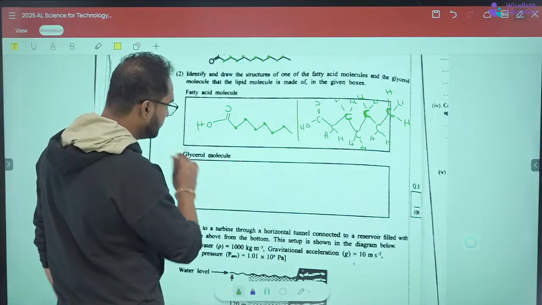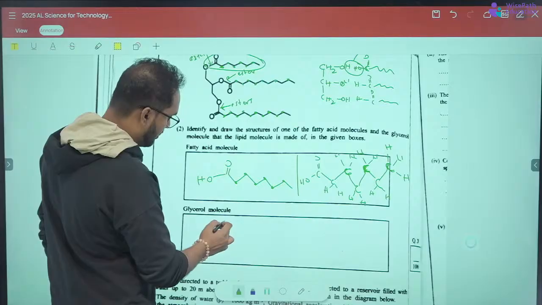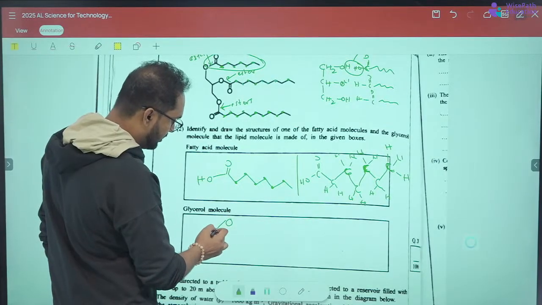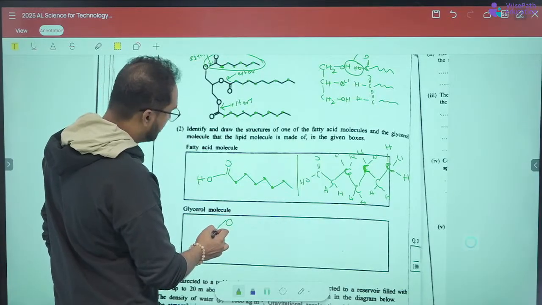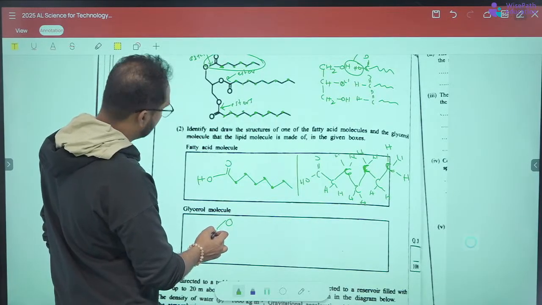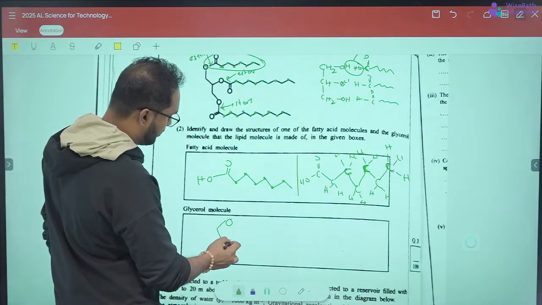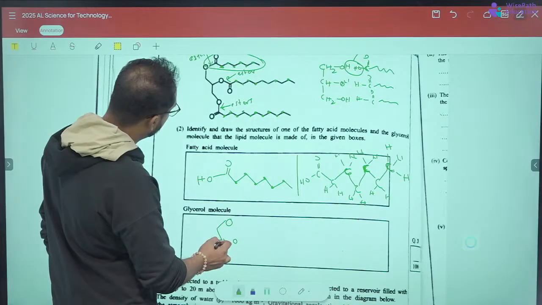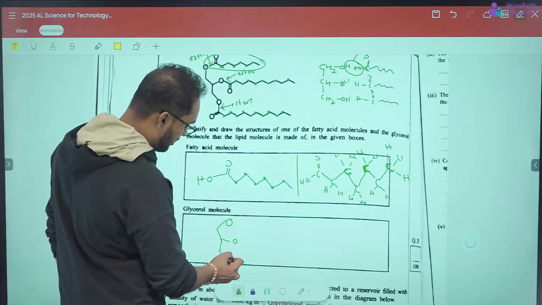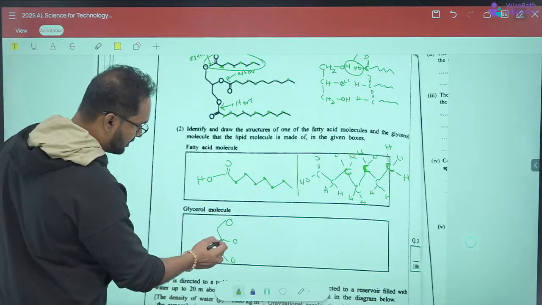So as in this one, oxygen OH at the end, so CH2OH, then there's another OH here in the second one, and there's another one here, right? So this is a glycerol, of course, right? 3 of the oxygens are there.